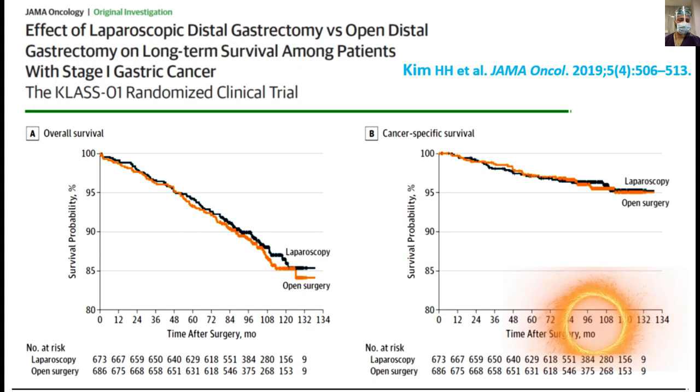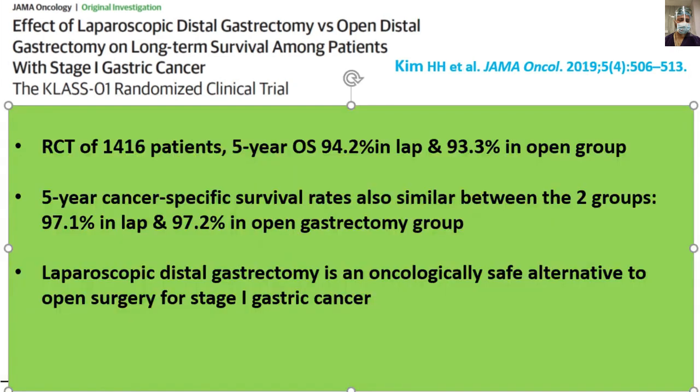In this trial of a total of 1,416 patients, the 5-year overall survival was 94.2% in the lap group and 93.3% in the open group. The 5-year cancer-specific survival rates were also similar between the two groups, that is 97.1% in lap and 97.2% in the open gastrectomy group. So they concluded that laparoscopic distal gastrectomy is an oncologically safe alternative to open surgery for stage 1 gastric cancer.